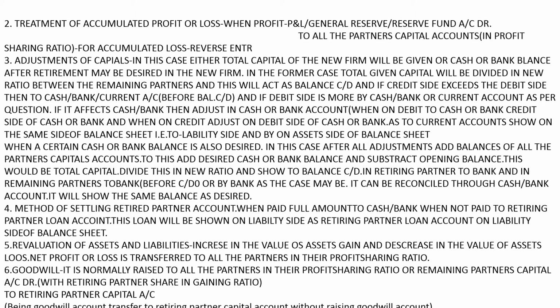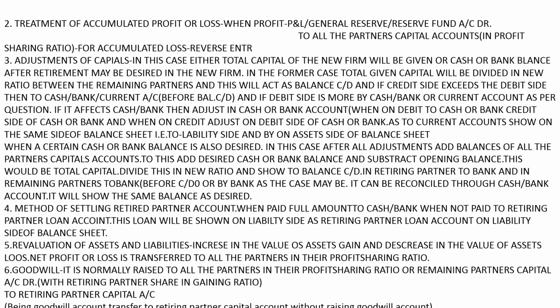Number 3, adjustment of capitals. In this case, either the total capital of the new firm will be given or the cash or bank balance after retirement may be desired in the new firm.